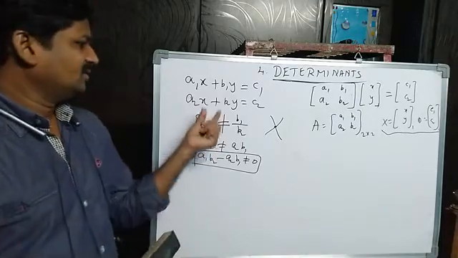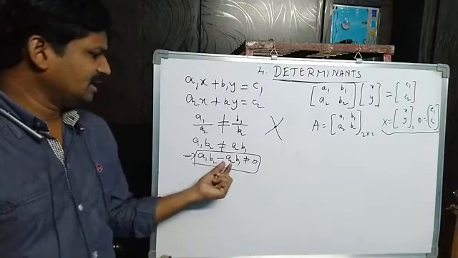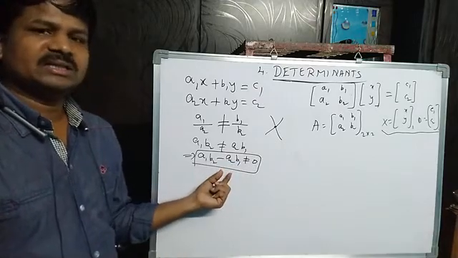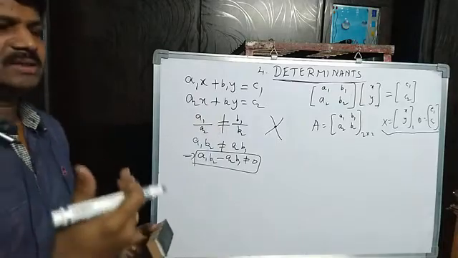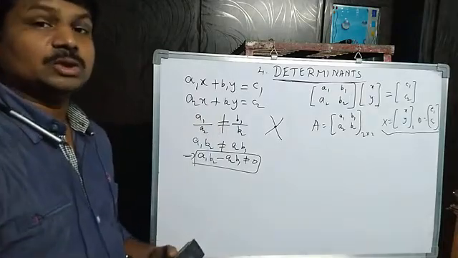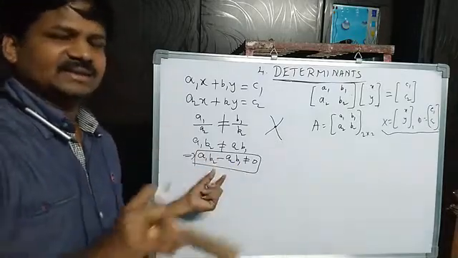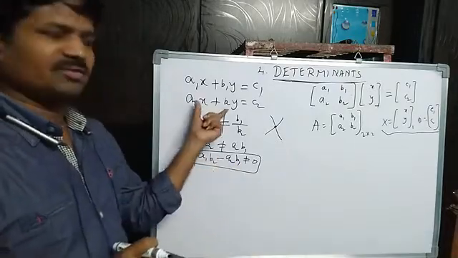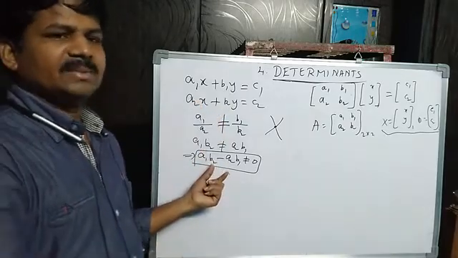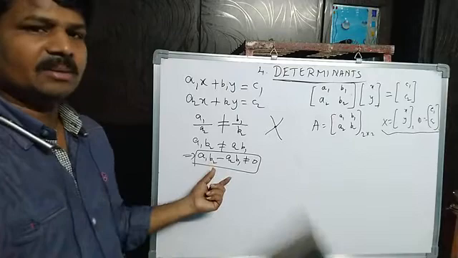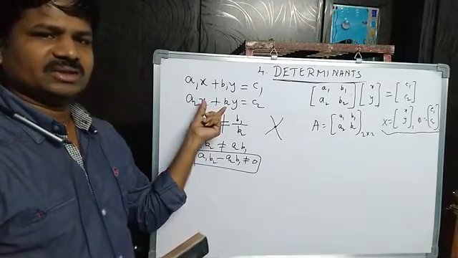That means this number, A1 B2 minus A2 B1, is not equal to 0. What is it saying? It is the uniqueness of the system of equations. Uniqueness means unique solution. This number determines the uniqueness of the system of equations. Yes or no? Determines means saying. This number determines the uniqueness of this system of equations.